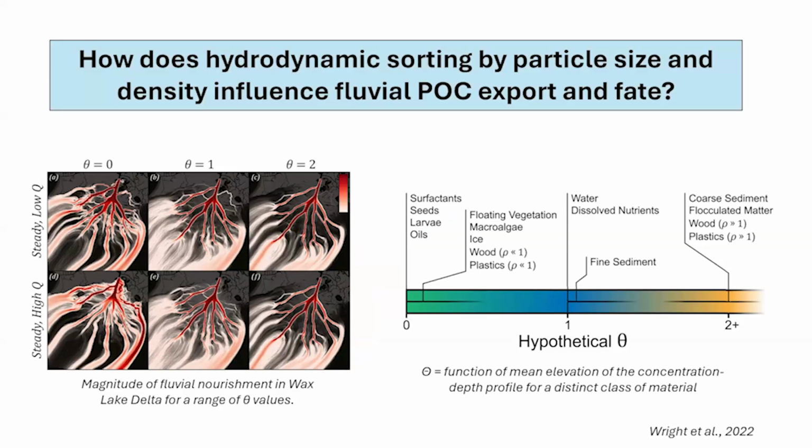I think our research community is now at a great time and has great opportunities to integrate what we know about particulate organic carbon into models of sediment transport through deltas. This is an example of the Dorado model, which is coming out of Paolo Passalacqua's group at UT Austin. They're actually integrating the different settling velocities of different particles into their sediment transport models. This is an example of how different types of particles might settle or be distributed in the water column. If we can characterize how particulate organic carbon is distributed in the water column, we can then better model how it gets transported through deltas.